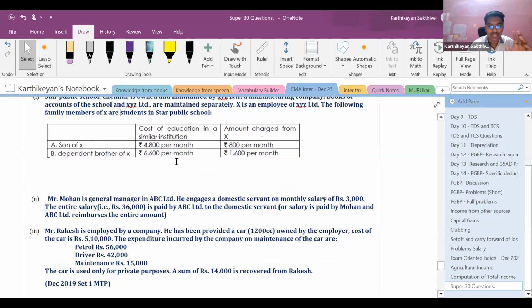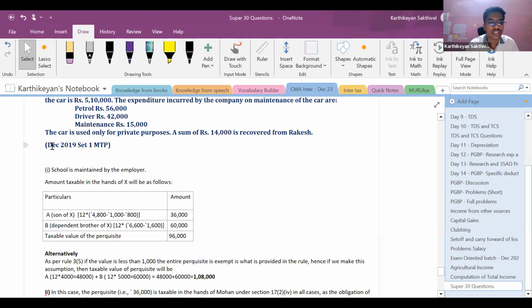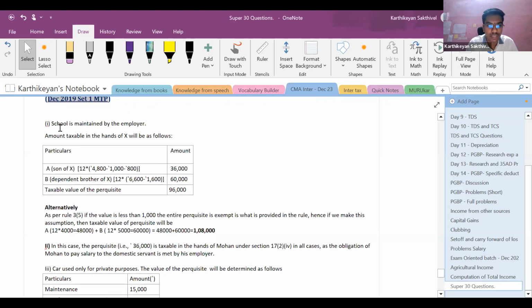So let us take this individually. This question is from December 2019 MTP. Here I just have one reservation which is to be discussed, right? Let us first go and discuss the provision here, as we did for the previous one.